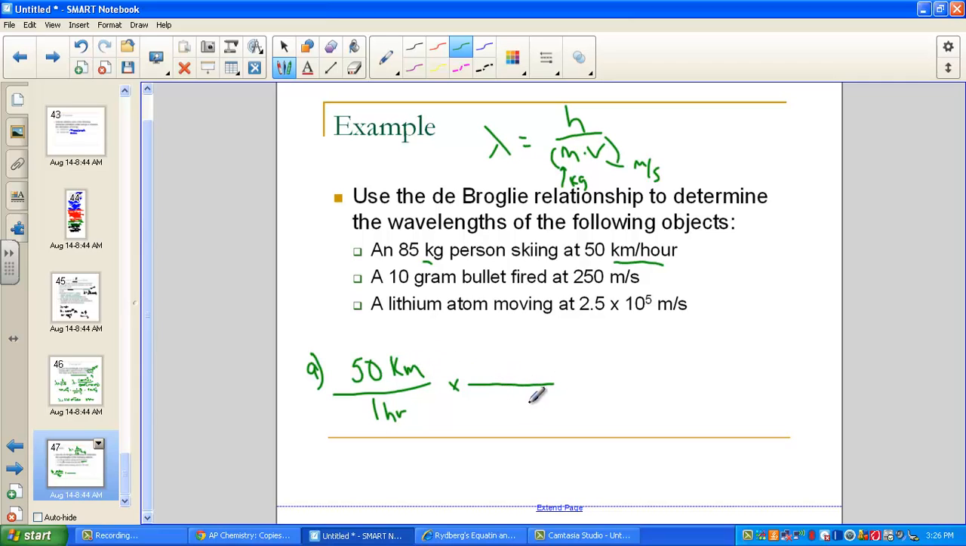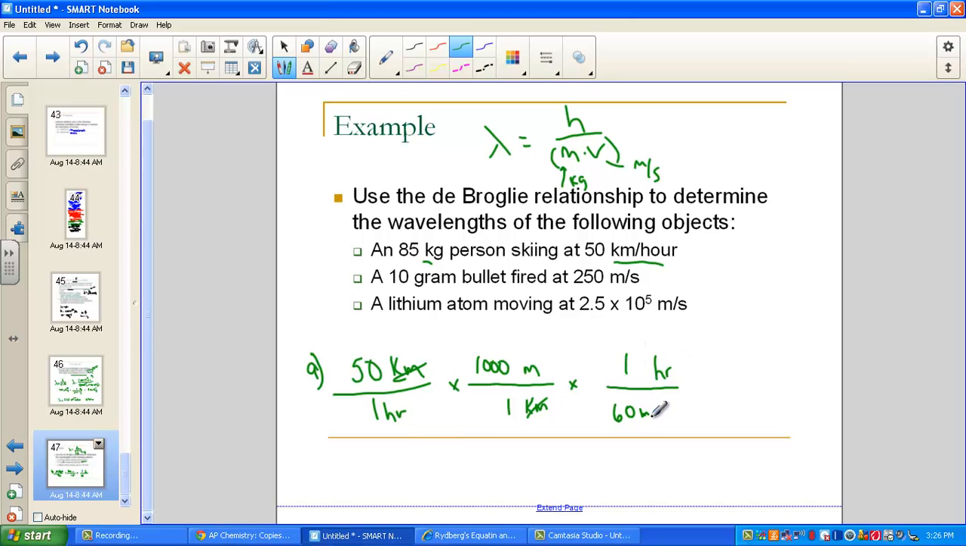I know that if I have a kilo, I need that to cancel, and I need to go to a meter. 1 kilometer is 1,000 meters. Kilo, of course, is 1,000. So there's that canceled, and I've got the meter unit I desire. Now I have per hour, and I need that to get to a second. So, okay, I need hour to cancel, so it has to be the opposite side.